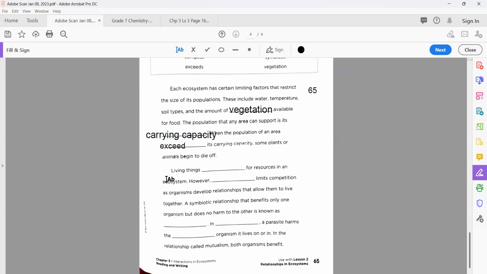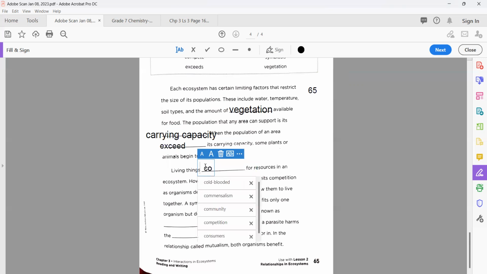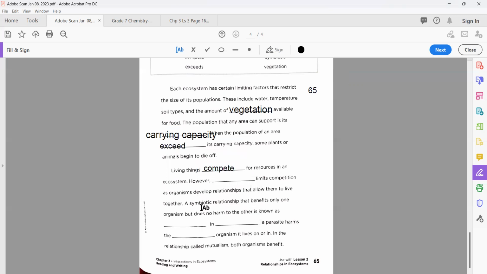Okay. Living things dash for resources. Compete. It means they fight and they just want to survive. Okay. Now, however, dash limits population. Competition. So what do we write here?